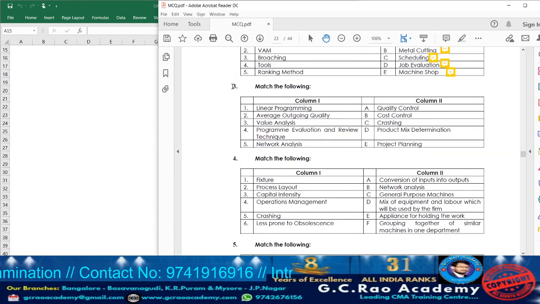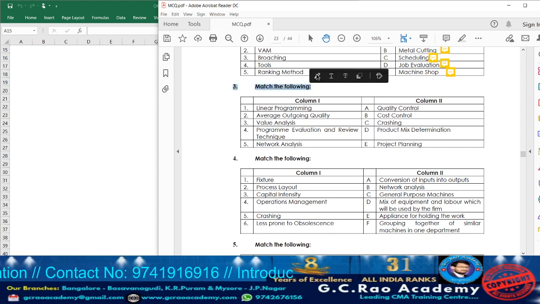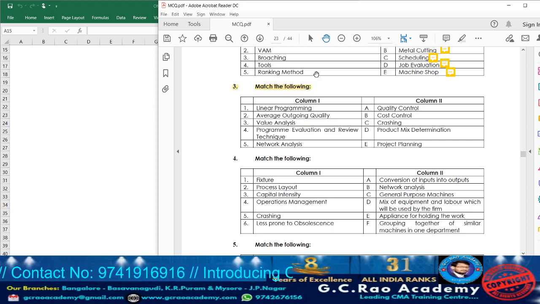Now let us move on to question 3. Match the following. Question 3, match the following. Point number 1, what is given? Linear programming. What is linear programming? Linear programming problem technique is one of the mathematical models.